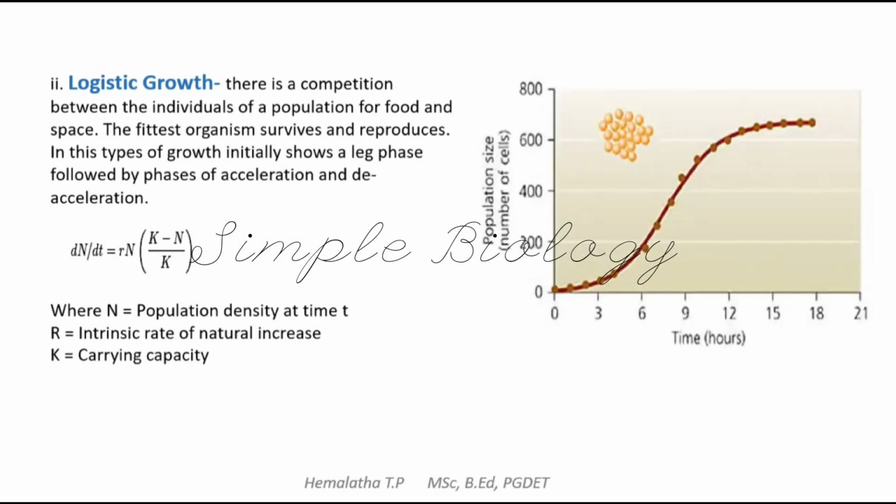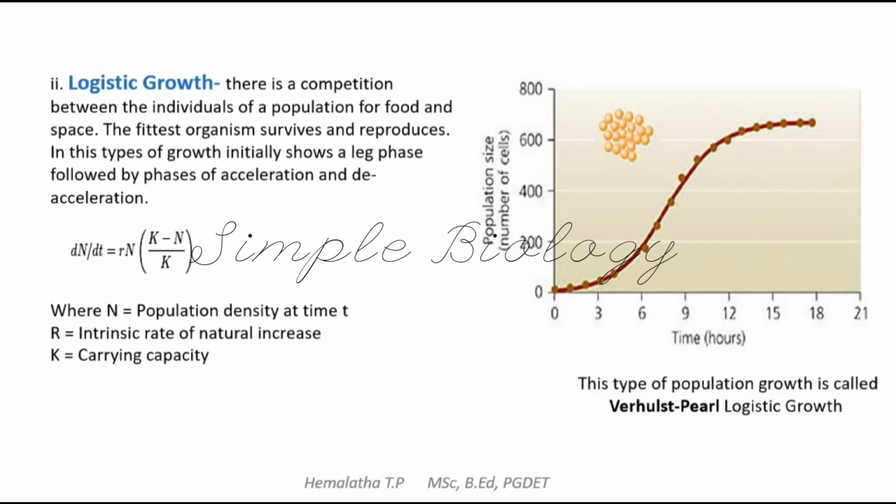This type of growth has a graph like this. Initially the population keeps increasing for a certain period and then later it reaches a plateau phase. It stops increasing. This we get only for the logistic growth of a population. This type of population growth is called Verhulst-Pearl logistic growth.